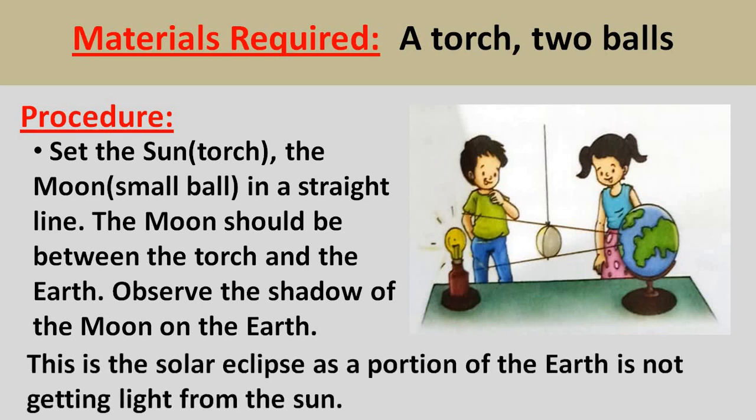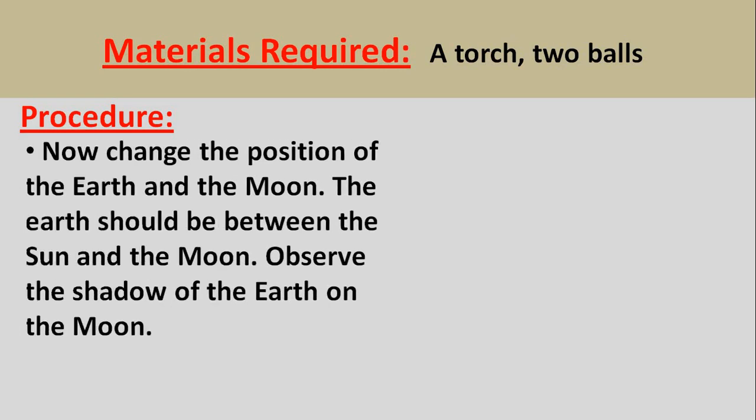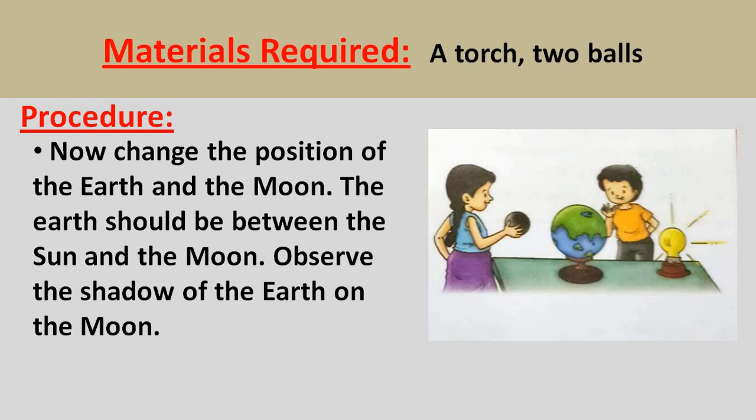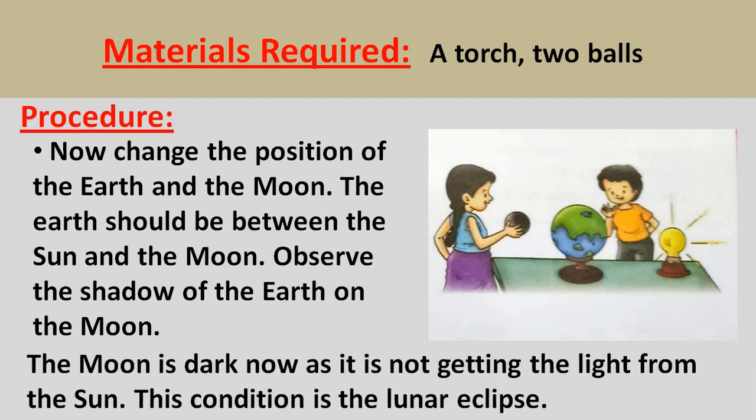And this is the forming of a solar eclipse, as that portion of the earth is not getting light from the sun. Next, do the same procedure for the forming of a lunar eclipse. You have to make one change in the position of the earth and moon. In that condition, the earth was on a side and the small ball was kept in the middle. But in this condition, the earth should be in between, and the sun and the moon will be on the sides. Now switch on the torch or lamp. You will observe the shadow of the earth on the moon. And the moon is dark now, as it is not getting light from the sun. This condition is called a lunar eclipse.